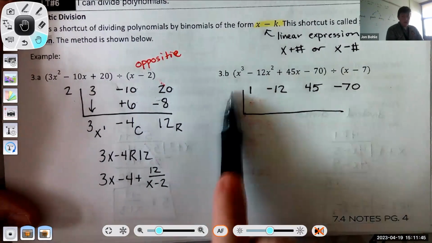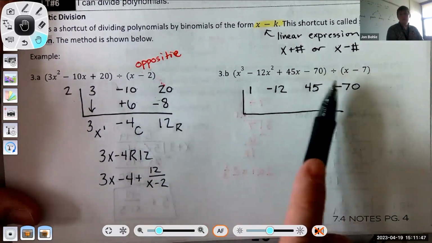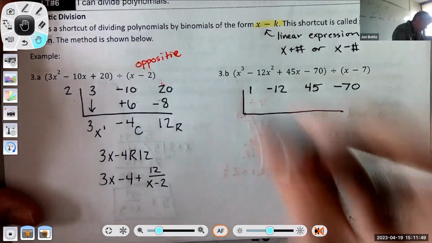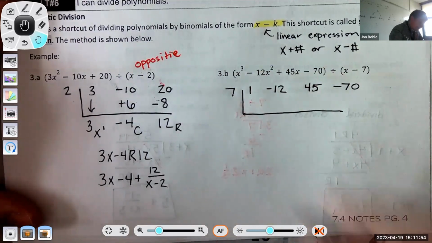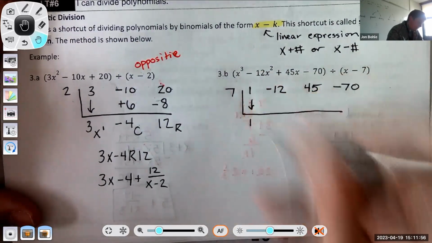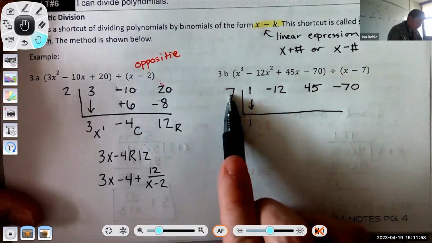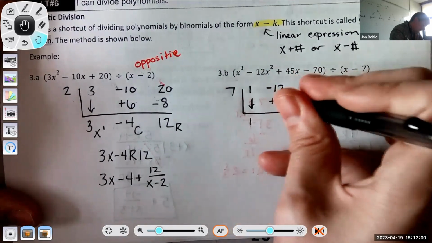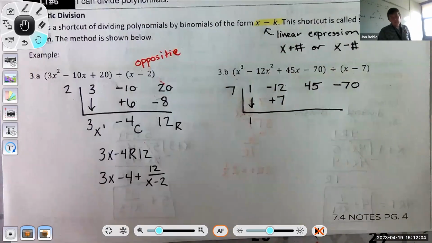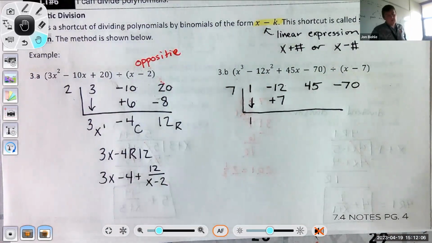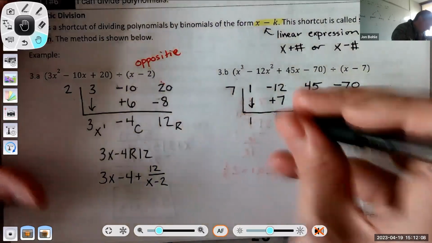The number that goes out here, again, you've got to be careful. I think most people would think it's -7, but it's actually going to be +7. Okay, and then you just do the same process. You're going to drop the first number down to get a 1. And then to find this number, I'm going to go 7 times 1, which is +7. -12 plus 7 is going to be -5.